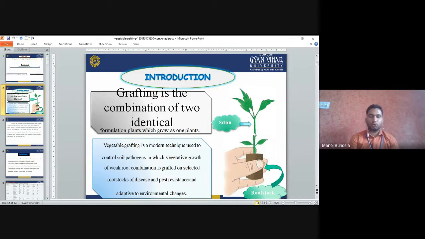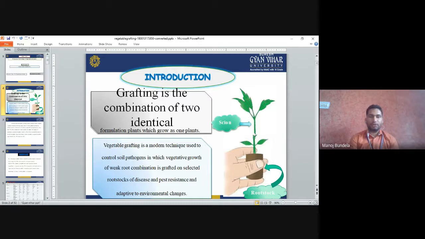One is rootstock, the second one is scion. Rootstock is called the mother plant. The scion is what we take from a different plant, and then we graft it onto the mother plant or rootstock plant.